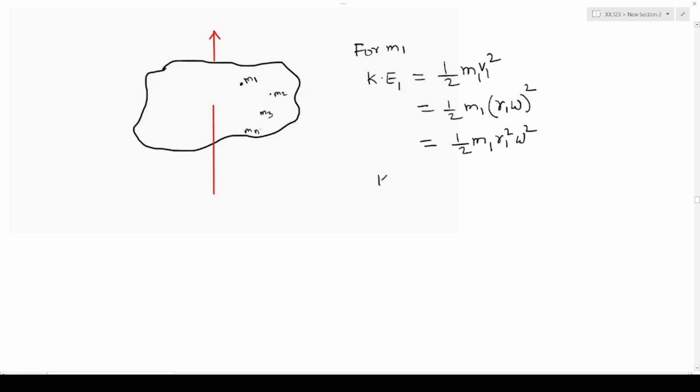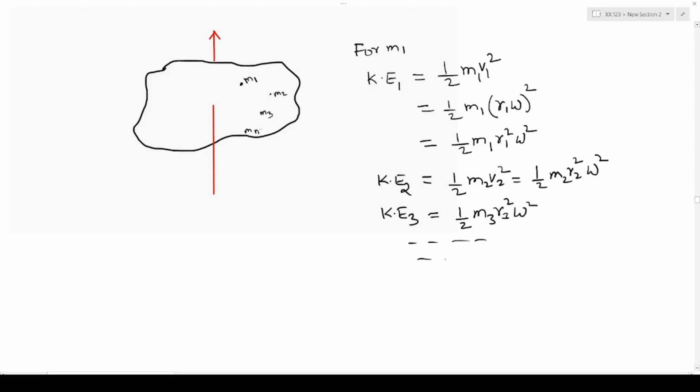Similarly, the translational kinetic energy of the second particle is half m2 v2 square, that equals half m2 r2 square omega square. Similarly, for the third particle, translational kinetic energy is half m3 r3 square omega square, and so on. For the nth particle, the translational kinetic energy is half mn rn square omega square.